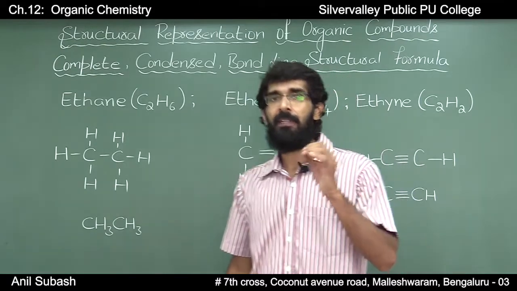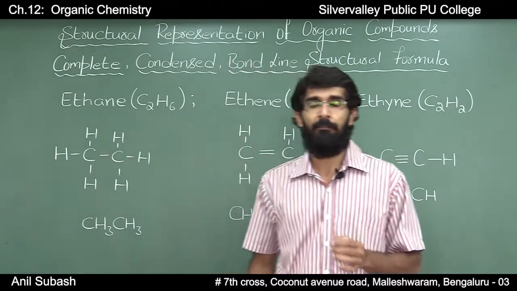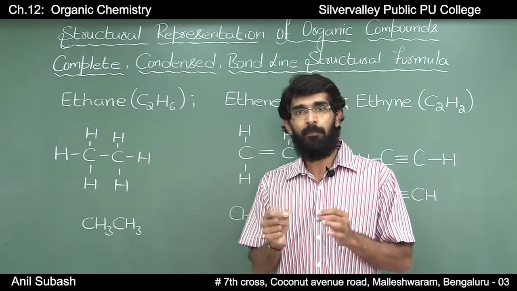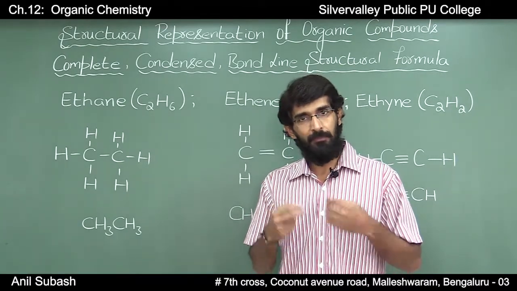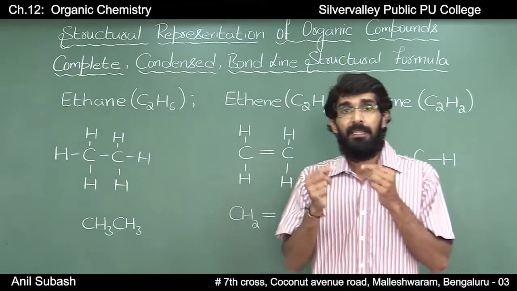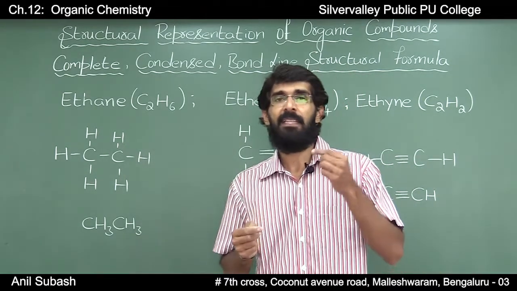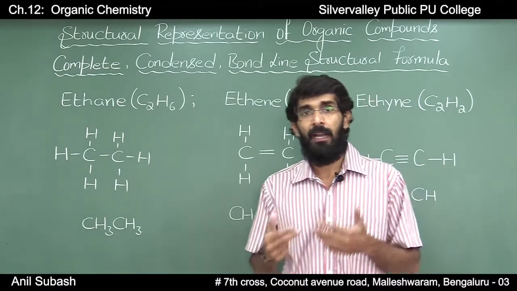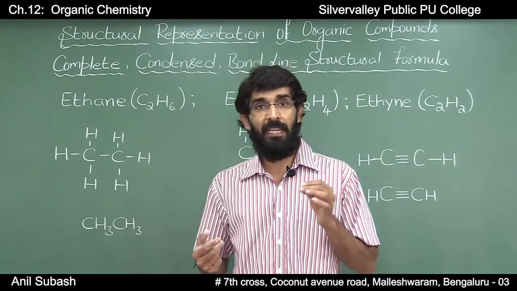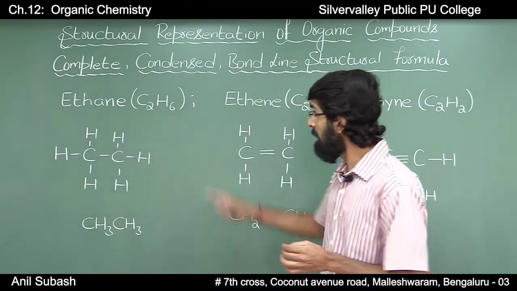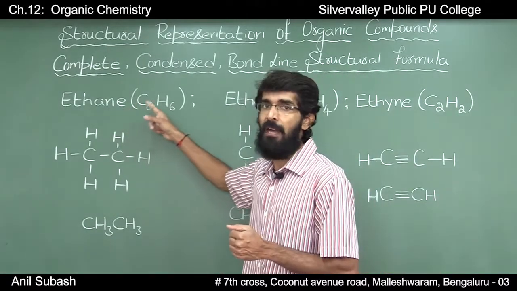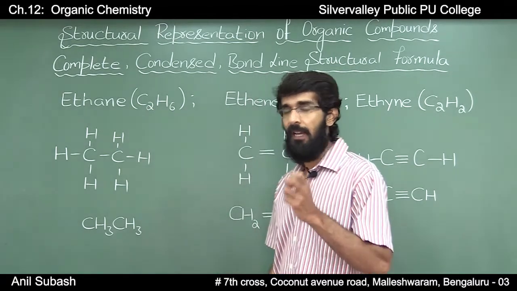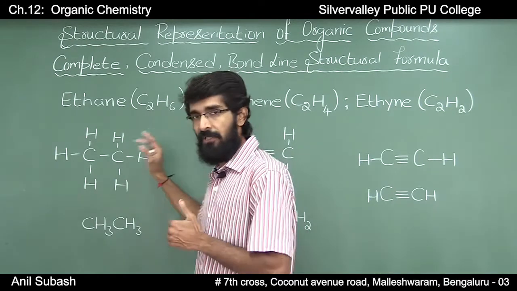In the case of complete structural formula, we will be representing each and every bond present in the molecule. A single dash represents a single bond, a double dash represents a double bond and a triple dash represents a triple bond.